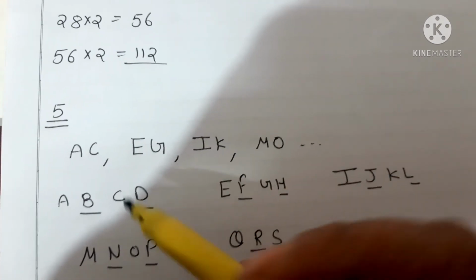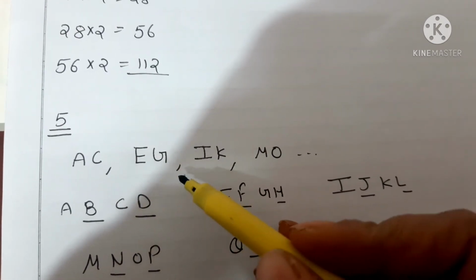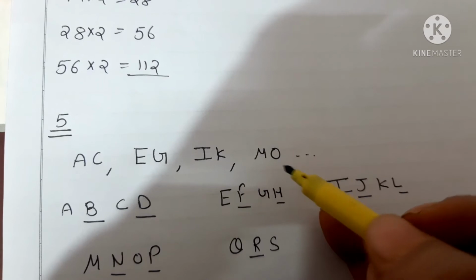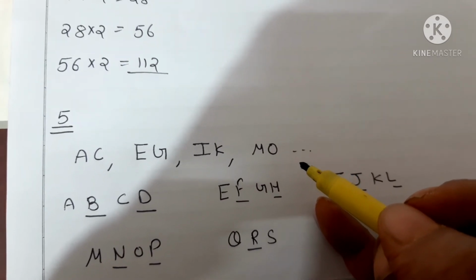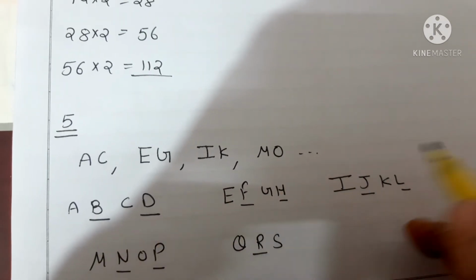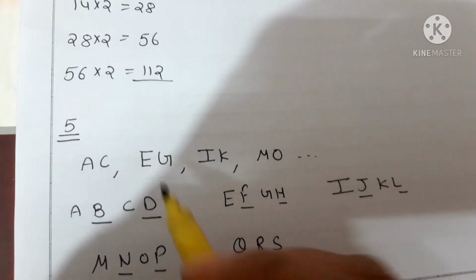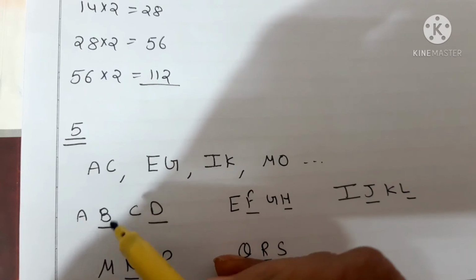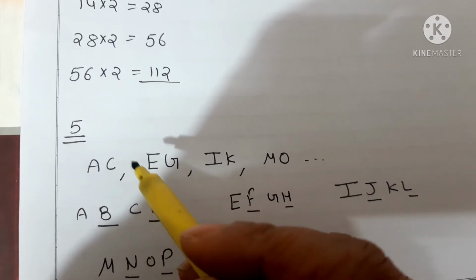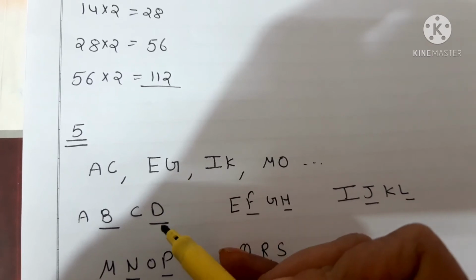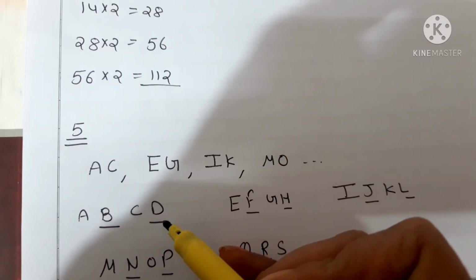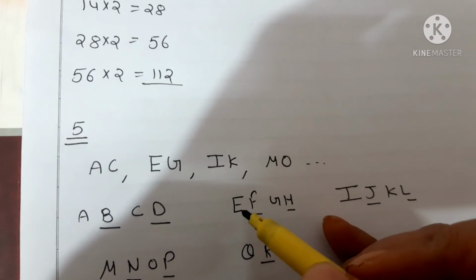In the next question, you are having AC, EG, IK, MO. Now, what will be the next number in the sequence? So, you can see here, students, I had written the alphabet series here. A, then C. It means we had skipped B. Then C, after we are getting E and G. So, what alphabet had I skipped? D. Clear? Now, then E, then G.